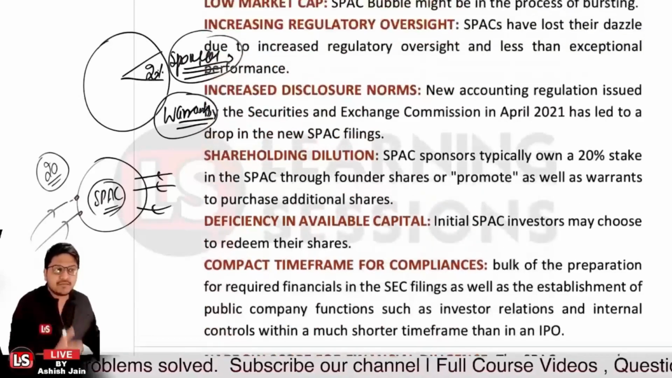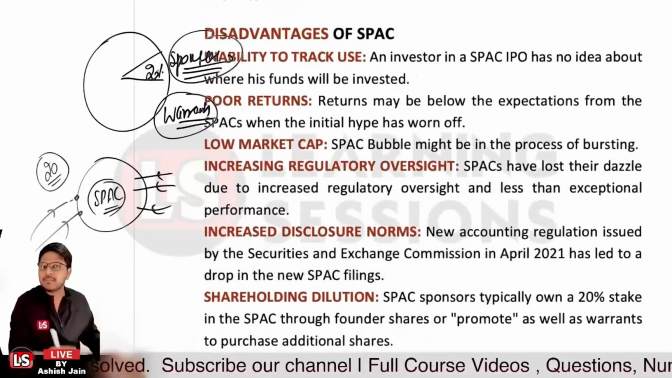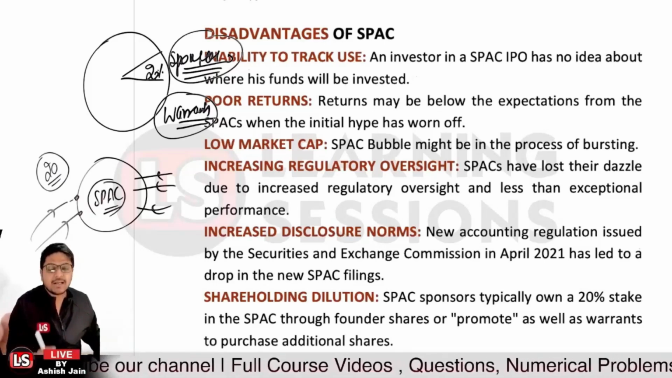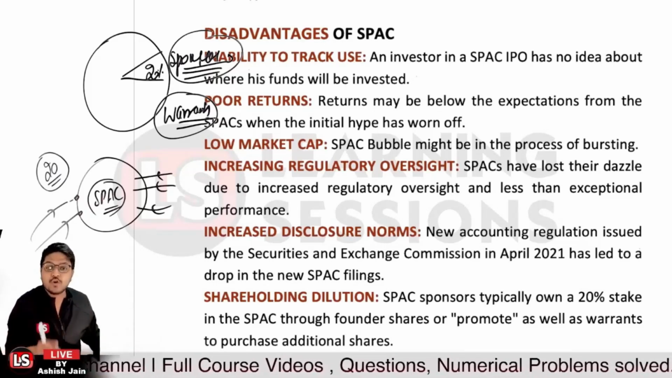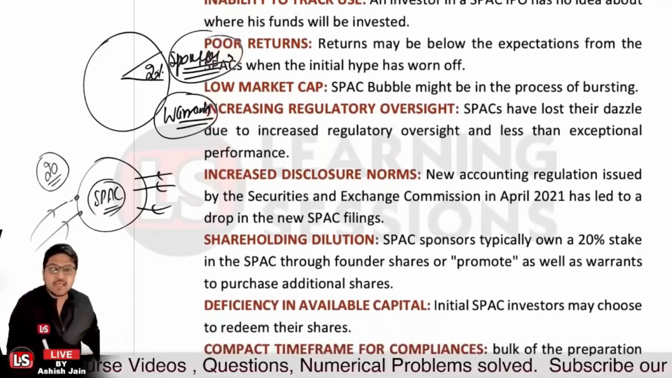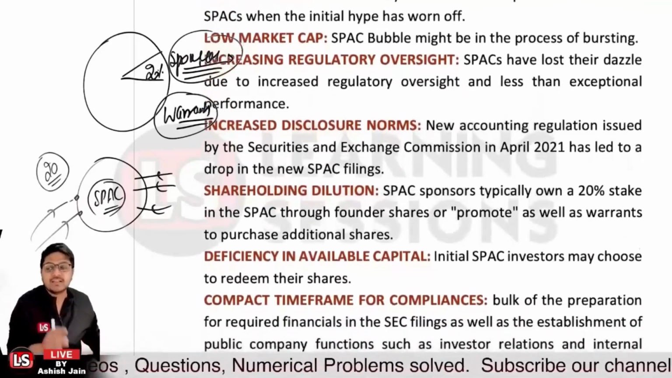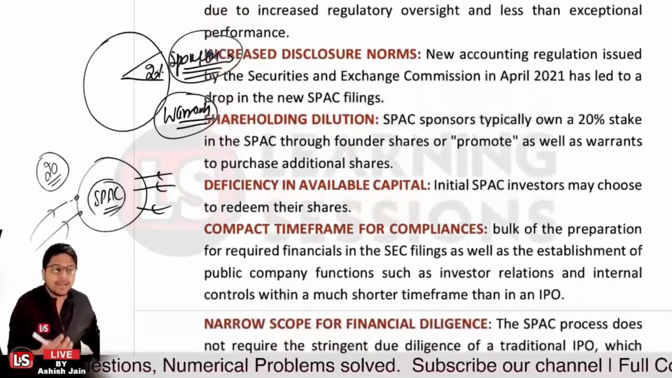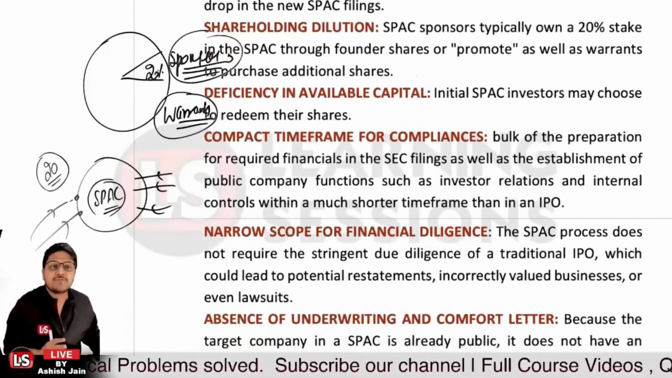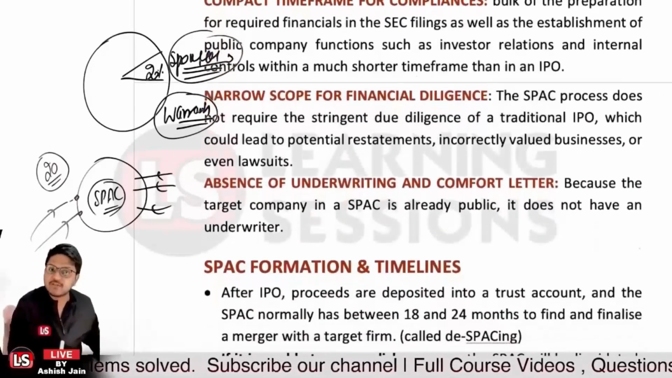So what are the major disadvantages? First of all, it's related to inability to track the usage, poor returns, lower market cap, more regulatory concerns, more disclosure norms, and further shareholders can dilute their shares, and there is a deficiency in available capital. There is a compact time frame related to compliances, there is narrow scope for financial diligence, and there is an absence of underwriting and the comfort letter in case of SPAC, right?